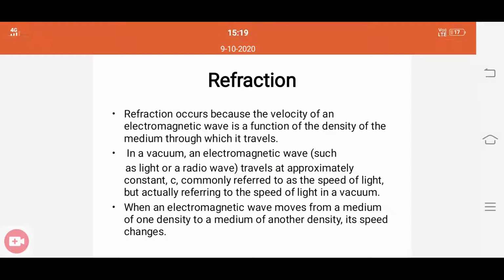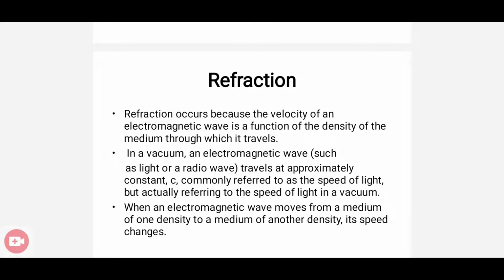So actually refraction occurs because of the velocity of the electromagnetic wave, or this refraction depends upon the velocity of the electromagnetic wave. Also it depends upon the density of the medium. So in a vacuum, this electromagnetic wave has a velocity that is equal to c. c is the speed of light. Okay. This refraction also depends upon the density of the medium.